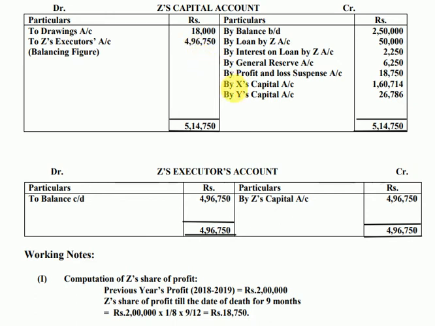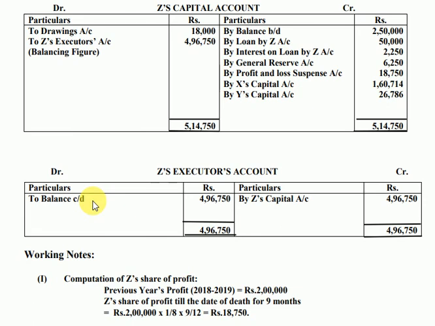So you see this 4,96,750. Straight away copy this from here to the credit side of the executor, because of the entry which we have just discussed. And what is the entry? Z's capital account debit to Z's executor's account. Write the total. The same total is written on the debit side. Since nothing is paid to the executor on the date of death, which is 31st December 2019, the entire amount goes to the debit side as 4,96,750 balance c/d. We can also write this as Z's executor's loan account. Instead of balance c/d, it's better to write Z's executor's loan account.